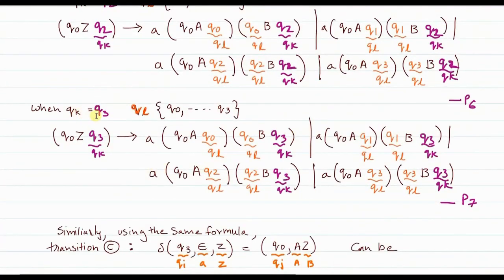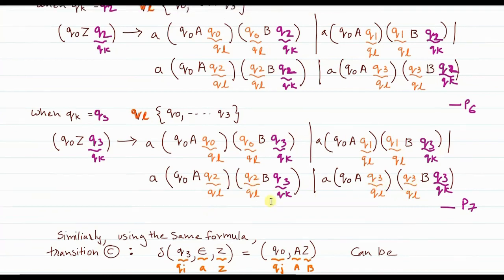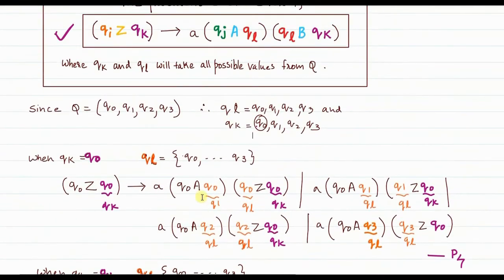So when Qk takes the value Q3, again QL takes the values 0, 1, 2 and 3, that's why 4 terms. So when Qk is Q3, QL in the first term takes the value 0. In the second term it takes the value 1, in the third term it takes the value 2, in the fourth term it takes the value 3, right? So now I will just show you one substitution. This is the transition that is given to us.